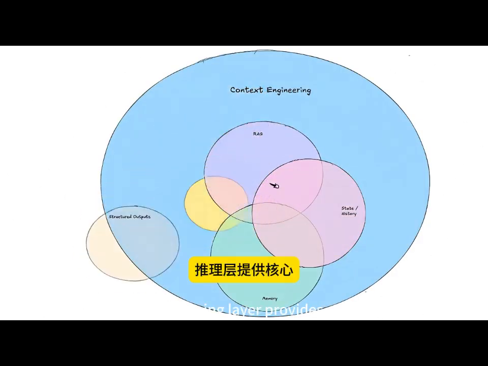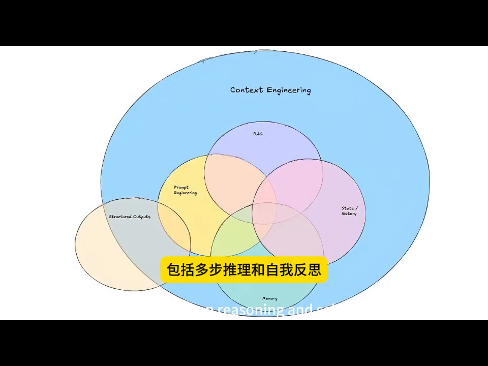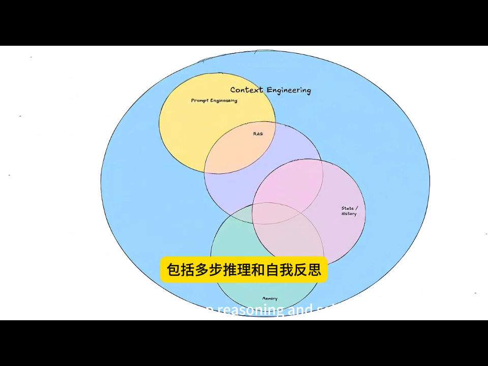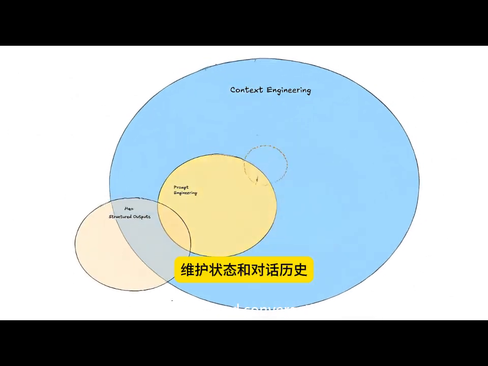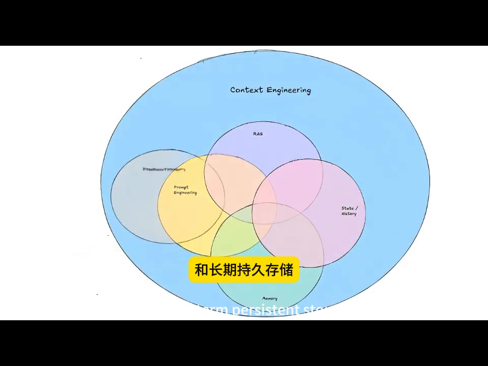The reasoning layer provides core LLM processing with context-aware capabilities, including multi-step reasoning and self-reflection. The memory layer maintains state and conversation history through short-term working memory and long-term persistent storage.